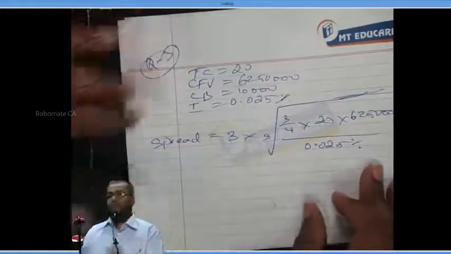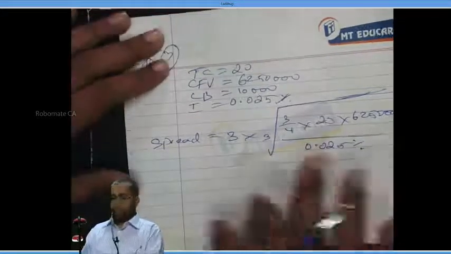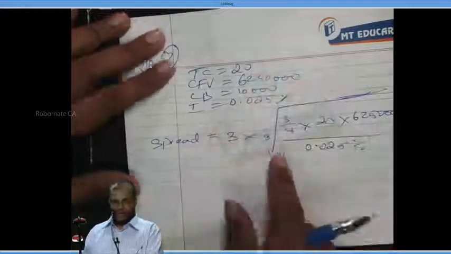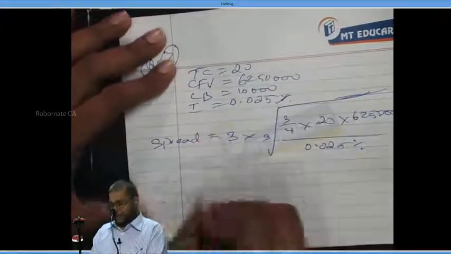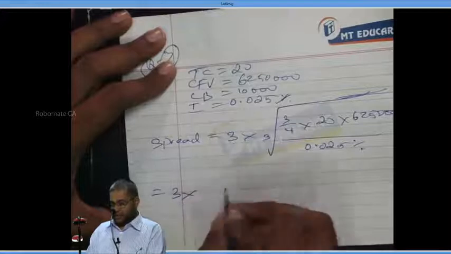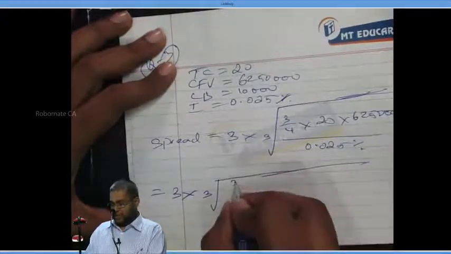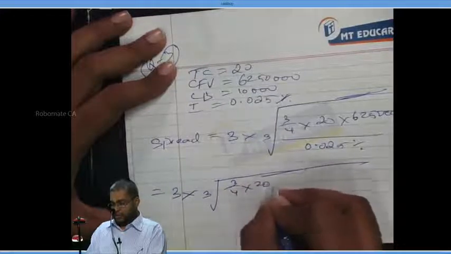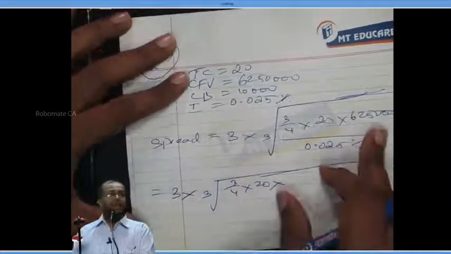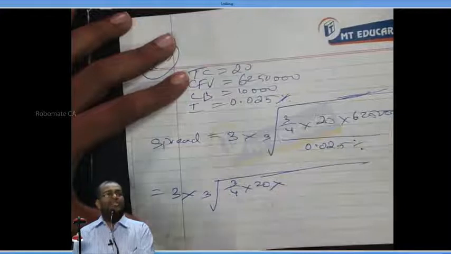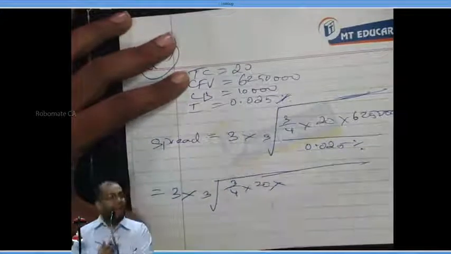It may sometimes not be possible to handle the number in the calculator, so I'll simplify the calculation. Please do along with me: 3 by 4 into 20 into 62 lakh 50,000 is 10 lakhs into 6.25. Correct?